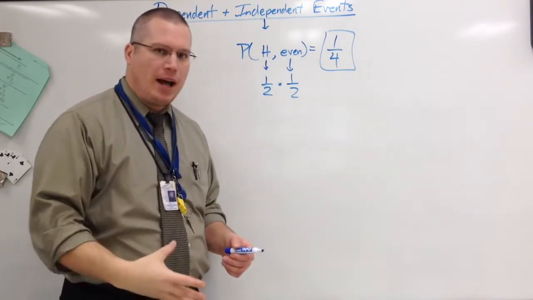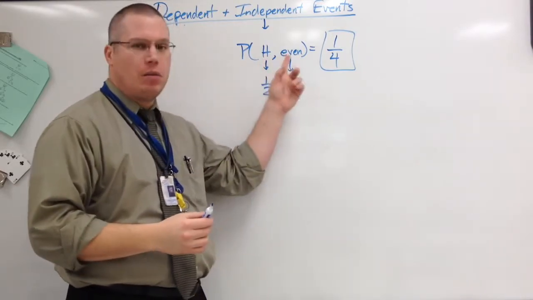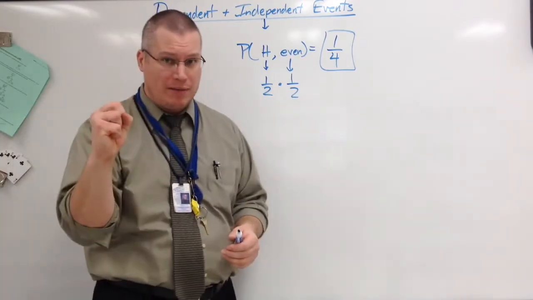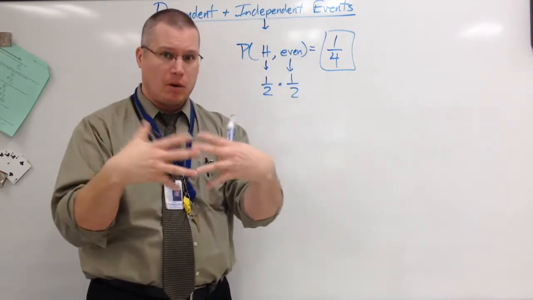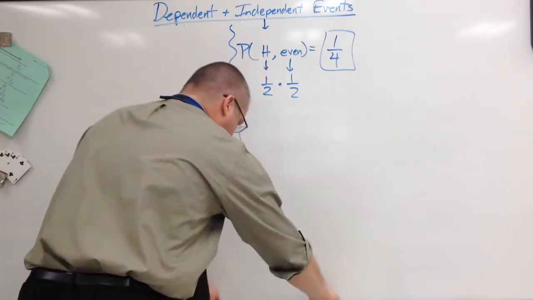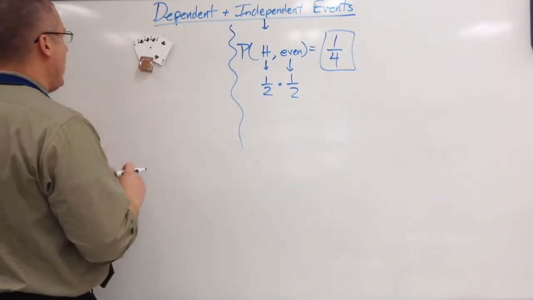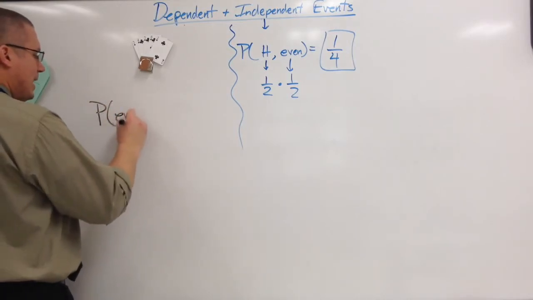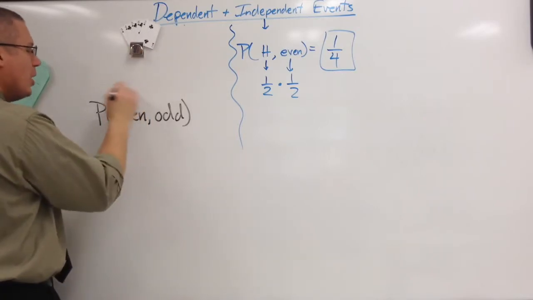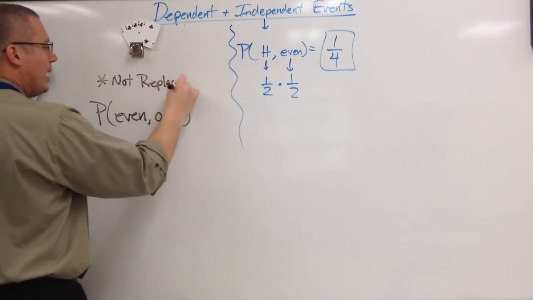So if I flip a coin, roll a die, if I do that game 4 times, one of them should give me a winner. One should give me a head and an even. So that is independent events. Take the probability of one event, take the probability of the second event, multiply them together. So again, what's different with dependent? And again, I'm going to use my cards. I have 5 cards. What's the probability of picking an even and then an odd? Now, what's different is there'll be a note. I am not going to replace the first card I pick.